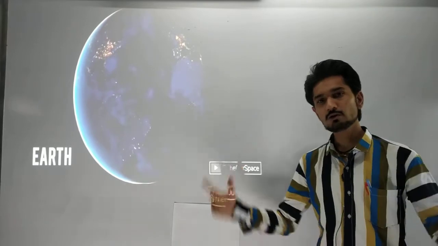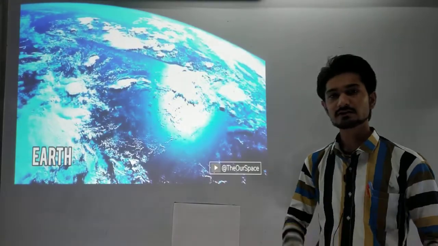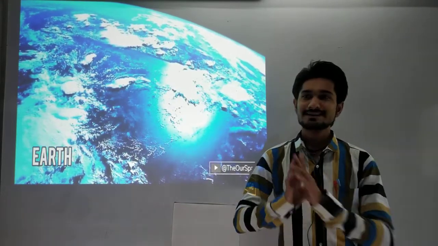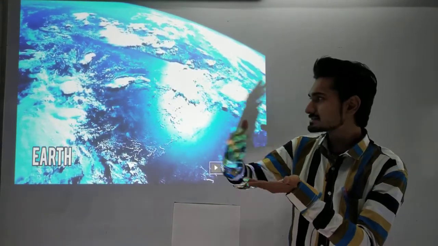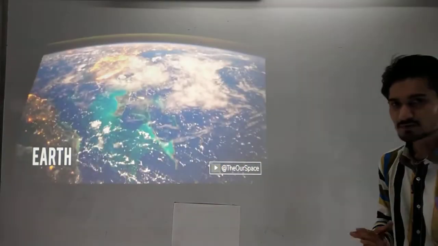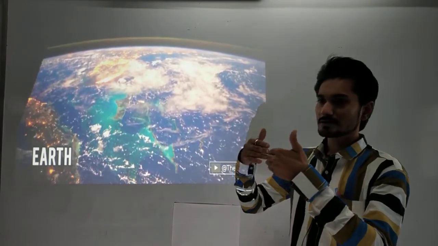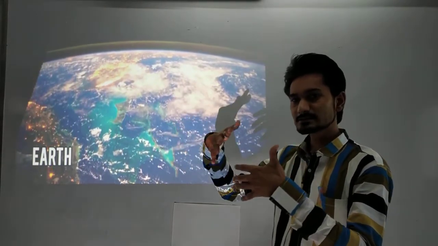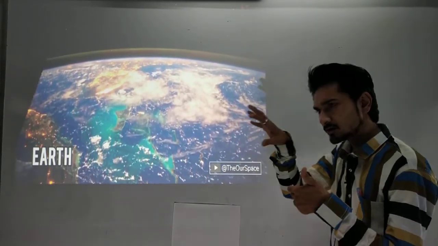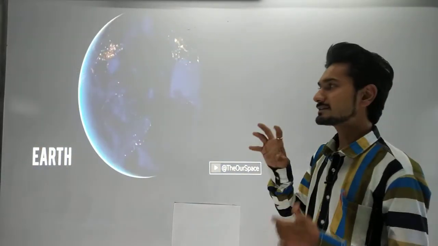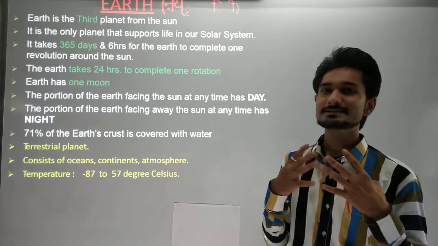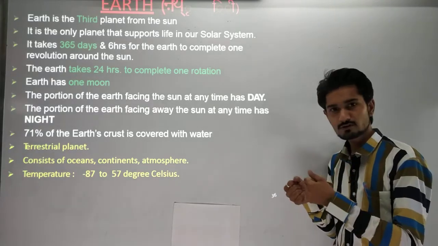Okay, so it is the only planet that has life in our solar system, because it has a normal temperature, and it is at a normal distance from the sun. Where we are now, we get a normal temperature from the sun. We get the necessary temperature that is required for living on our Earth.